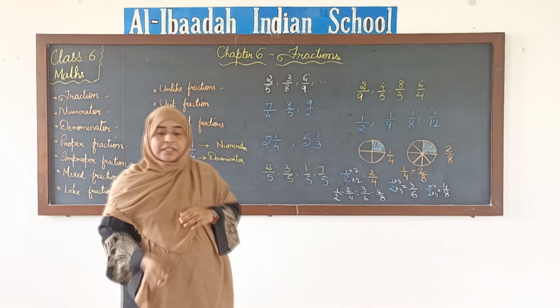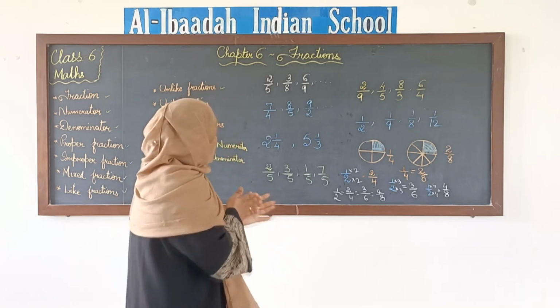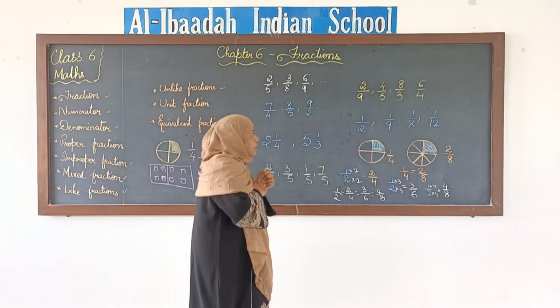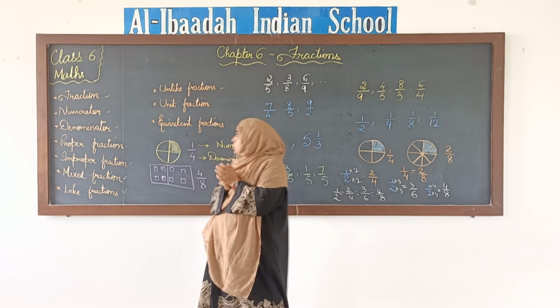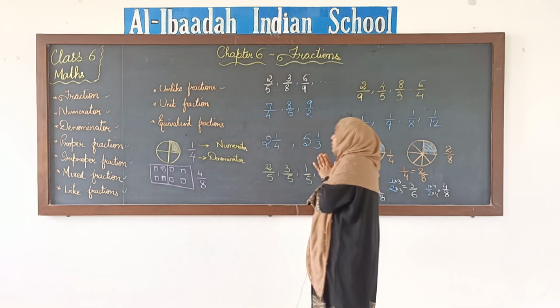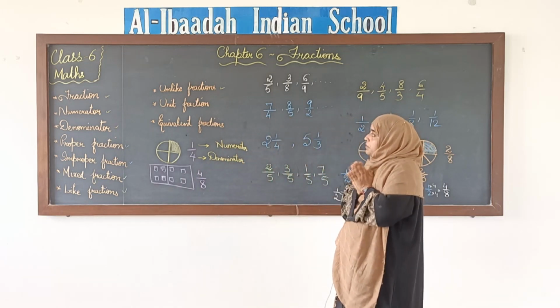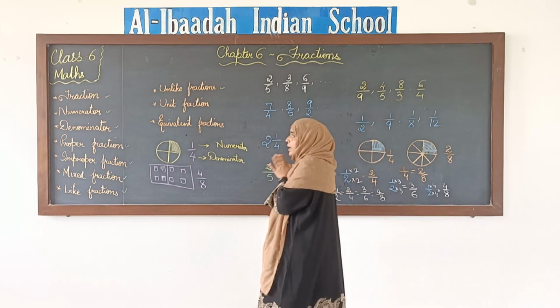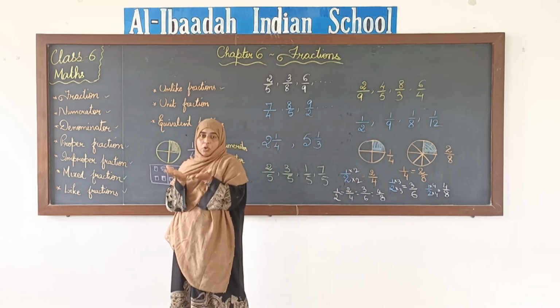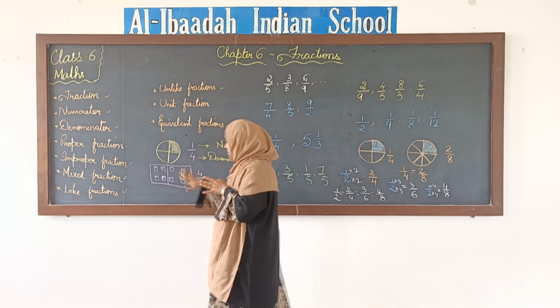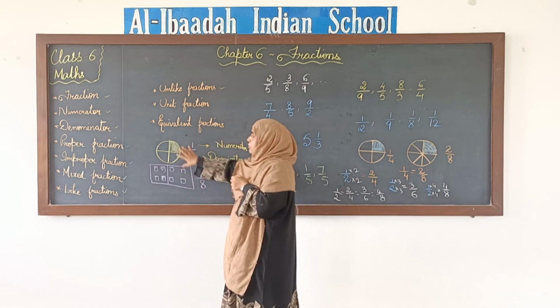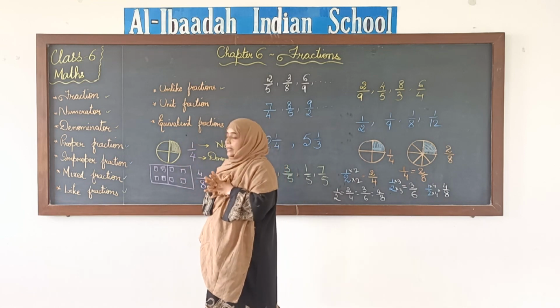Okay, I hope it is clear to you all. So quickly we will go over all that we have done today. We started with fractions. Fraction is nothing but part of a whole or part of a collection. I have given you two examples for a part of a whole and part of a collection.